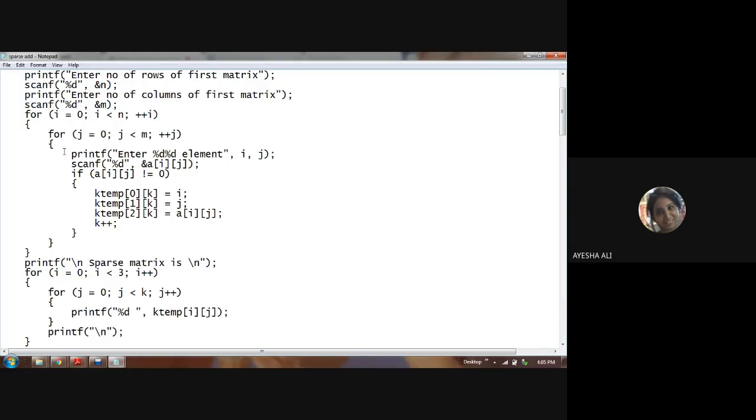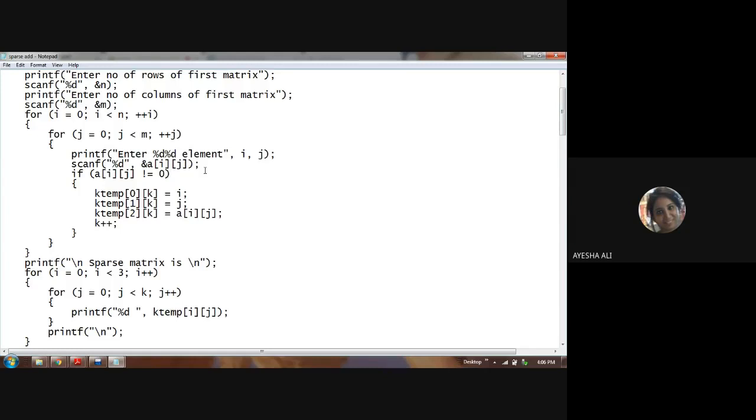Once it is exhausted, once no more non-zero values are present and only zero values are present, then the condition if a[i][j] is not equal to 0 will not be satisfied, and you will exit this loop. Once you exit the loop, you will just print the sparse matrix. i is 0, i is less than 3. I just said rows are always fixed, rows is always 3, but j will run from 0 to k, where k denotes the number of non-zero elements present in the 2D matrix. And then you print the matrix.